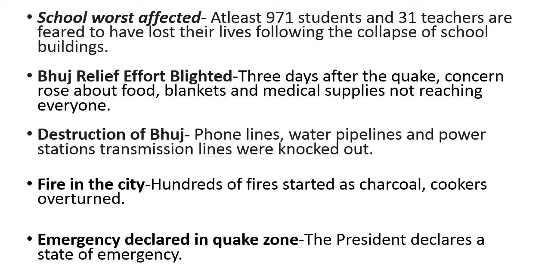School was affected. Bhuj relief effort blighted. Destruction of Bhuj. Phone lines, water pipelines and power stations transmission lines were knocked out. Fire in the city. Emergency declared in quake zone. The president declares a state of emergency. So school was affected. At least 971 students and 31 teachers are feared to have lost their lives following the collapse of school building.